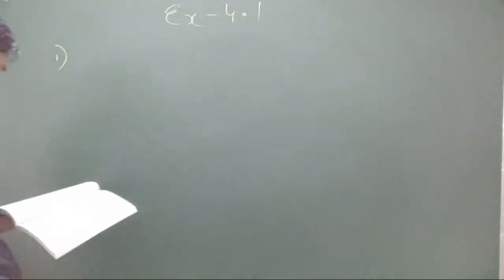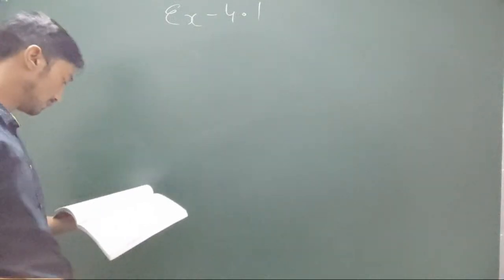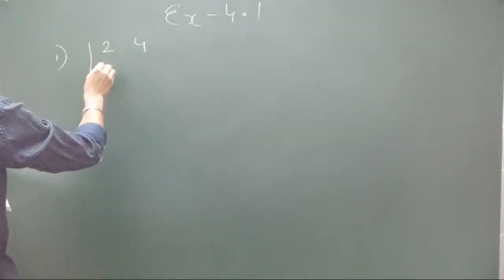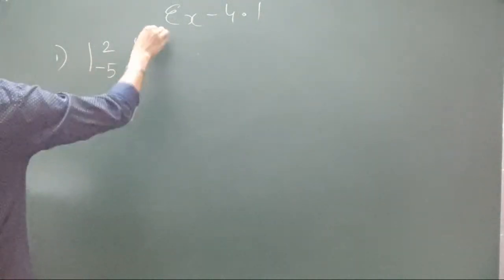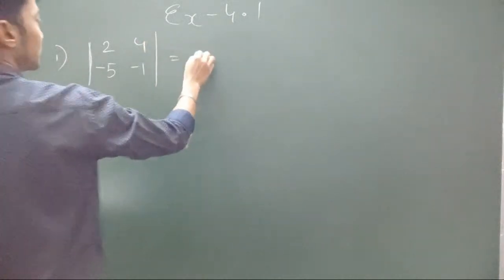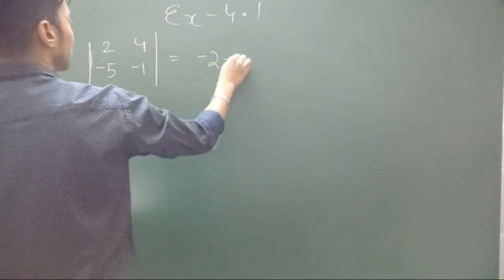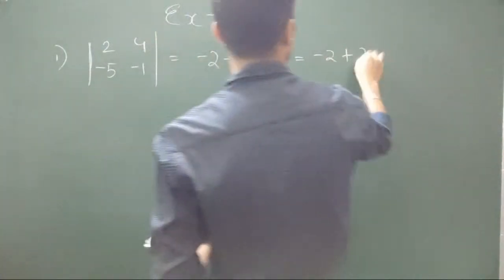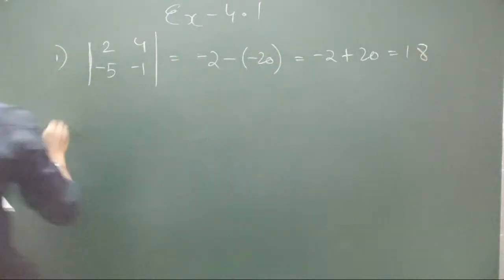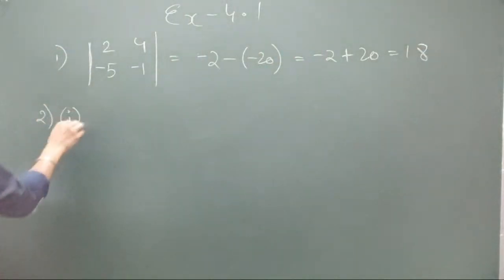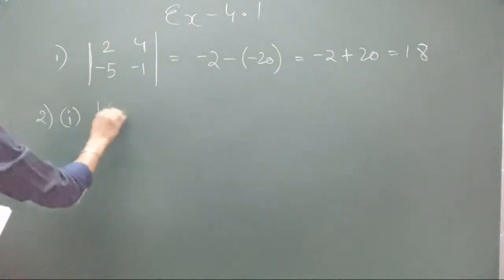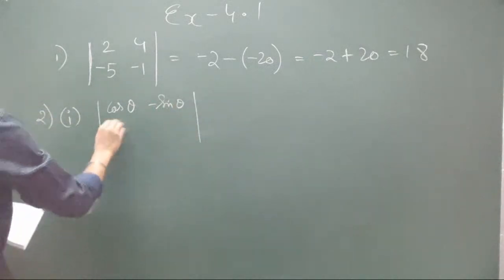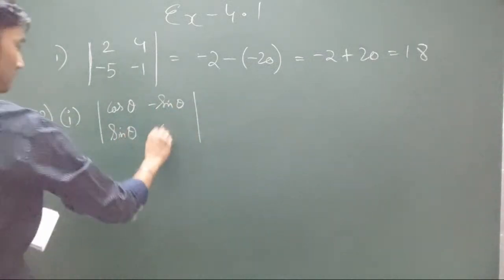Question number 1 is evaluate the determinants in exercise 1 and 2. So the first question is evaluate this determinant, 2, 4. Let's do these questions quickly. Let's not waste time on these questions.